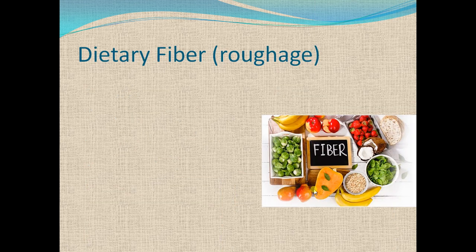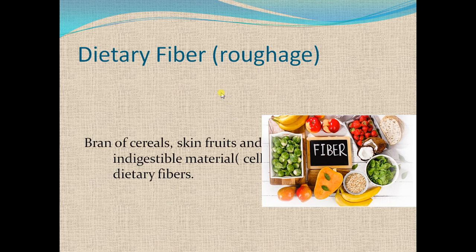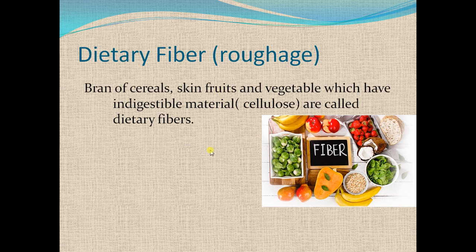The next topic is dietary fibers. It is also called roughage. So what are dietary fibers? Simply the fibers. These are bran of cereal, skin of fruit and vegetable, which are indigestible material, that is called cellulose. So roughage is fiber. It is undigestible, but it should be included in the diet.